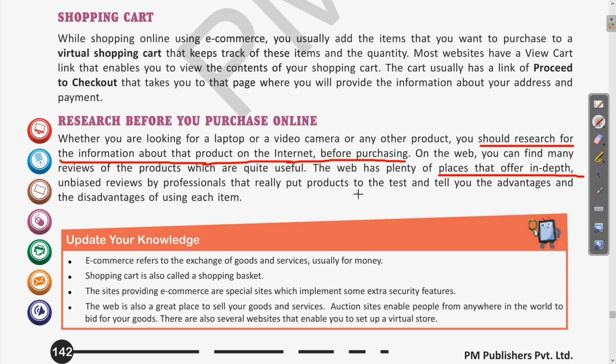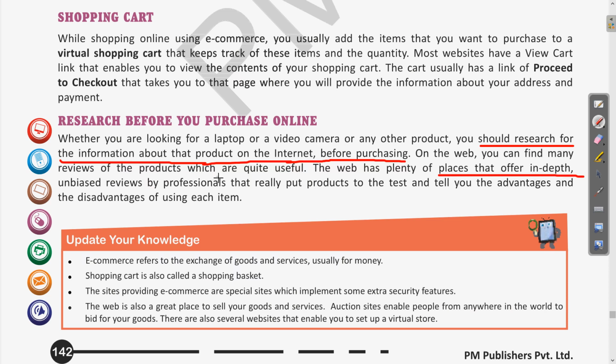But we should also visit other websites where unbiased reviews are there, so the pros and cons both are there, and we can see the good and negative points respective to that product. So on the basis of those we can take the decision about purchasing the product. Clear?